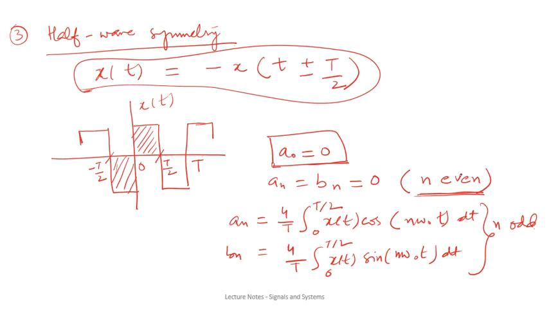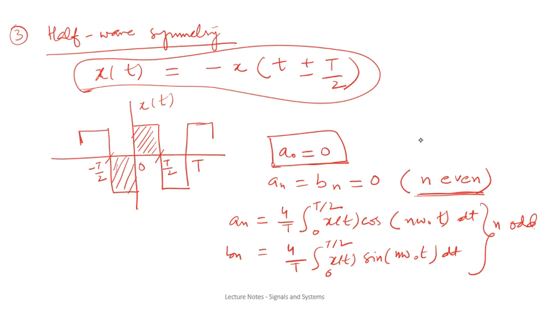That will mean that the even components in the Fourier series will not exist if the signal is half wave symmetric, because for even values an and bn are 0, so there will be no term. So we can also say that if the signal is half wave symmetric, then only odd harmonics will be present in the Fourier series.